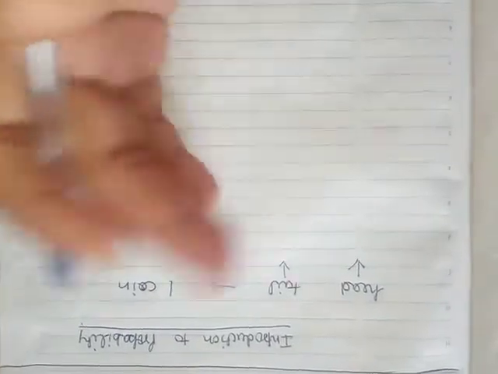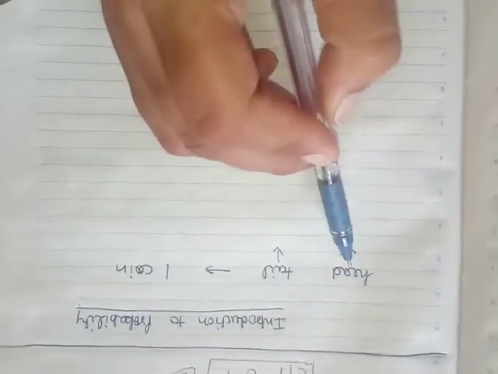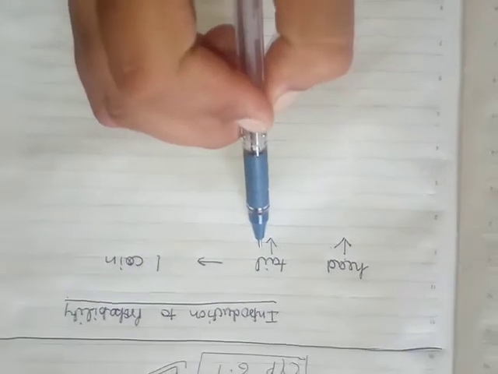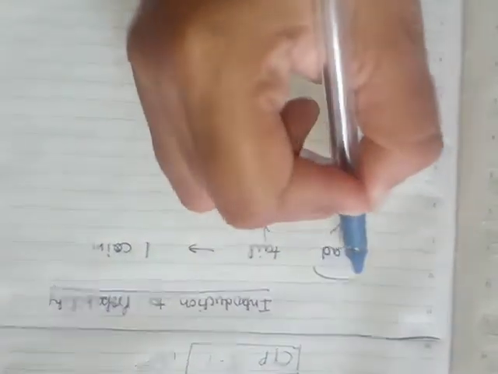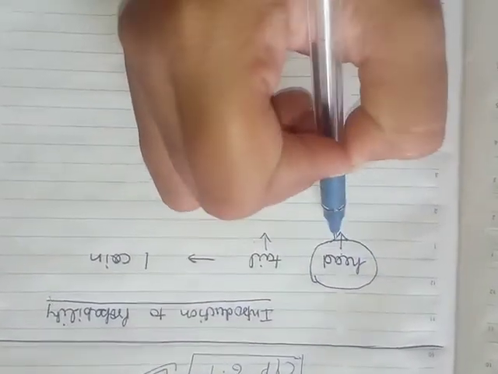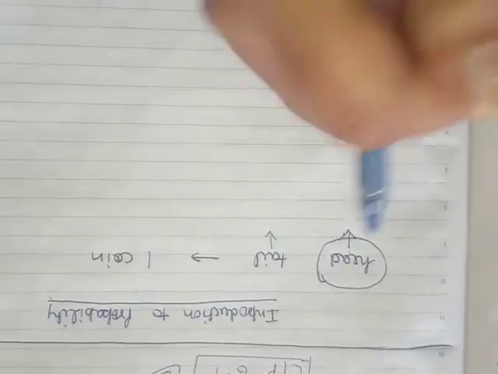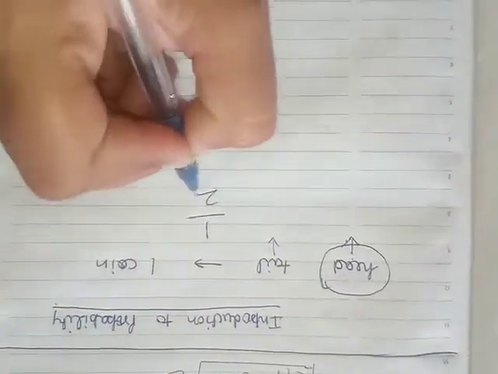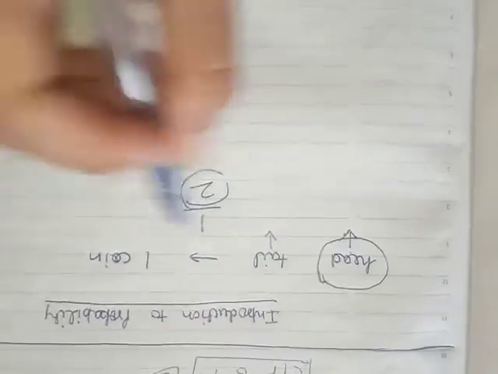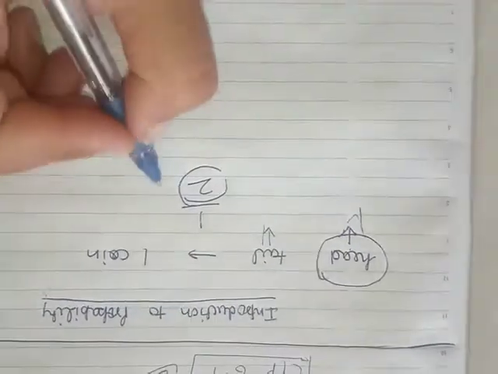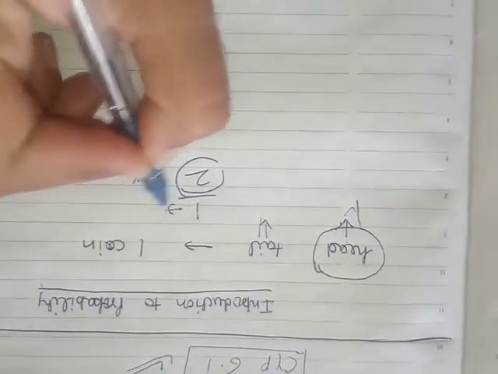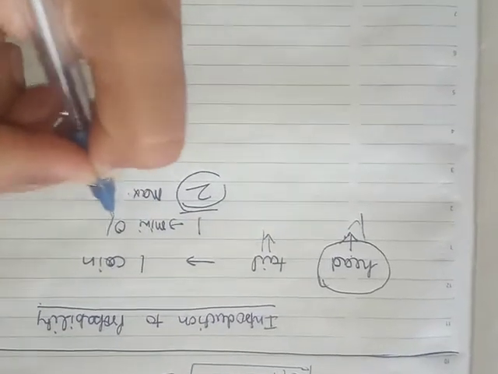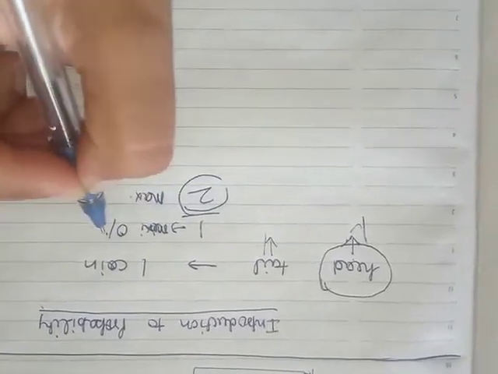The possible outcomes are: either head can come or tail can come. But if I am talking about the probability of coming of the head, it is 1 out of 2, because when we toss it once, 2 is the total number of outcomes, this and this, and head is the outcome we want.